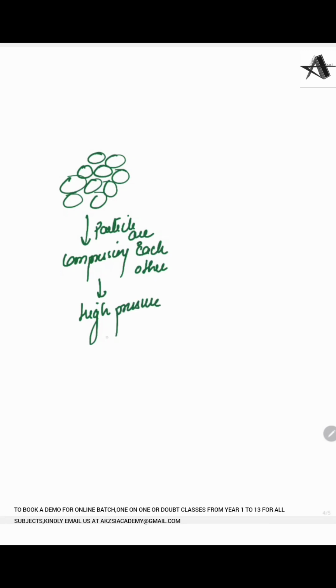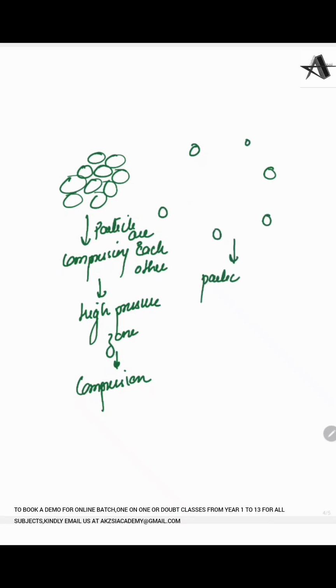And this high pressure zone is called compression. Like the process of compressing each other, this is compression. So you can say compressing each other and compression. Now after they do it, they transfer energy to each other, and then they move away from each other in order to transfer energy to the other particles. Then they move away from each other like this. Now what's happening?